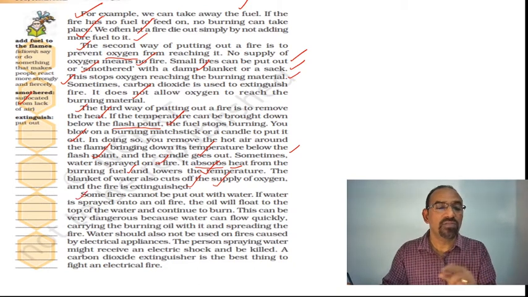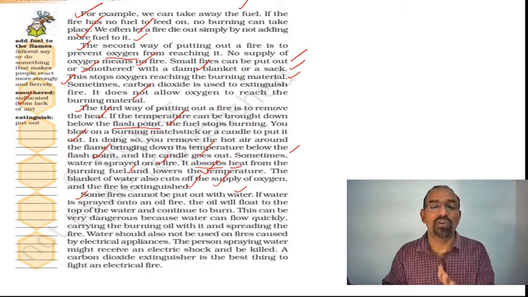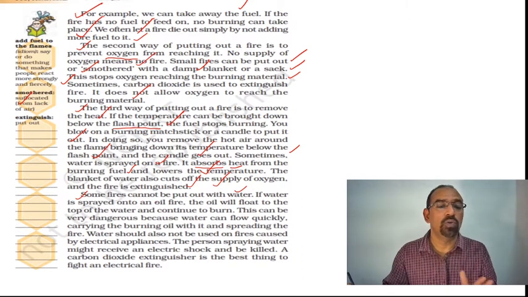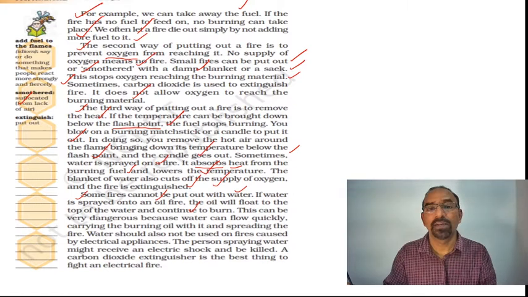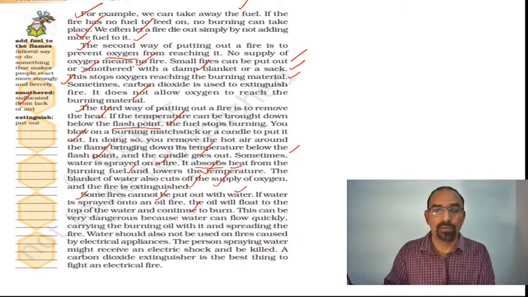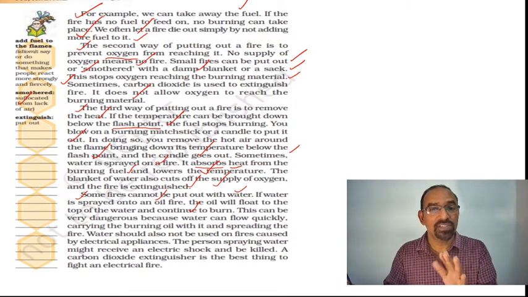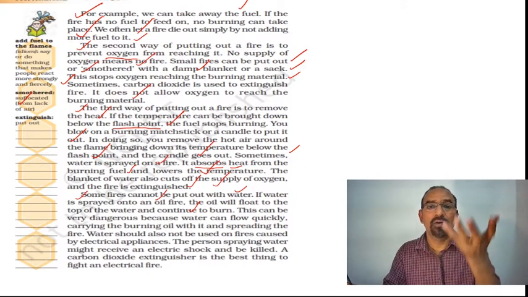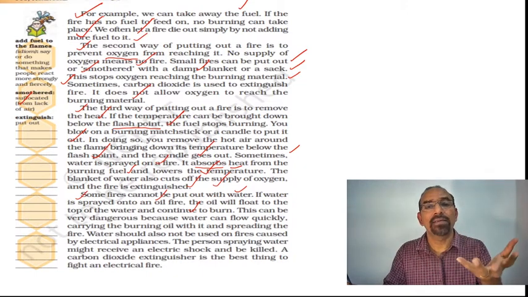Next paragraph. Some fires cannot be put out with water. If water is sprayed onto an oil fire, the oil will float to the top of the water and continue to burn. For example, in a fire in an oil well or oil tank, pouring water is not good because the density of oil and water are different. When water is poured into it, water will go down and oil will come up, and again burning will continue.